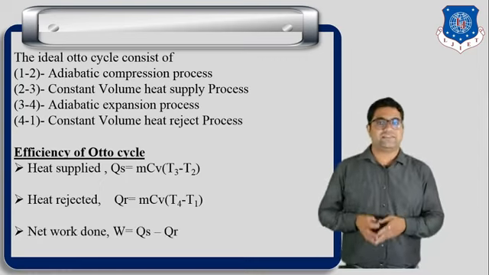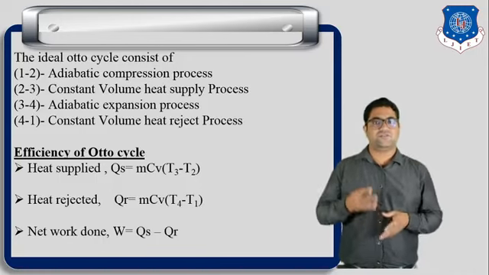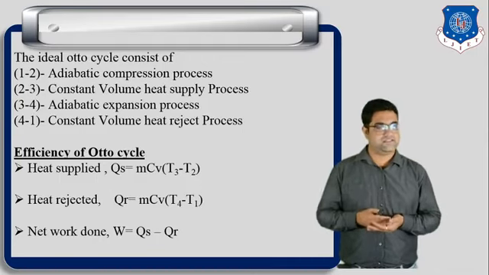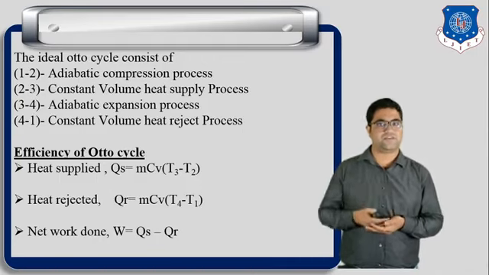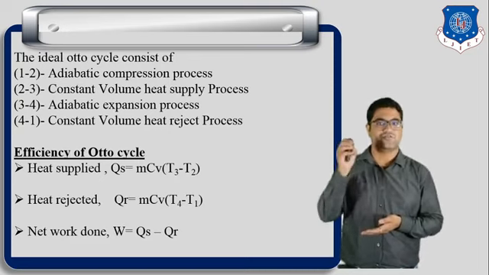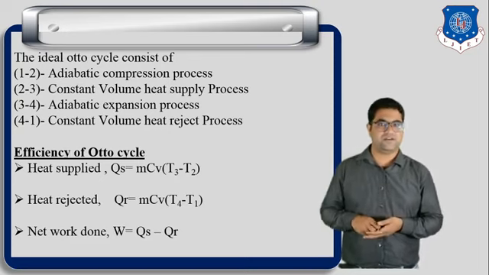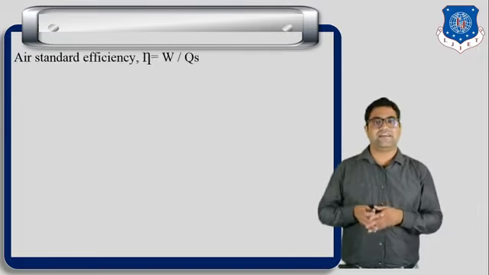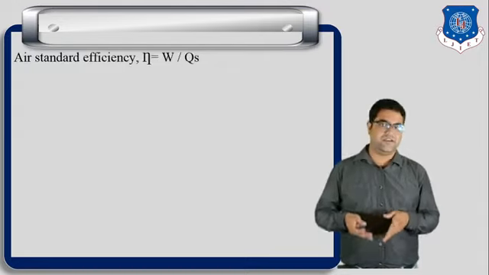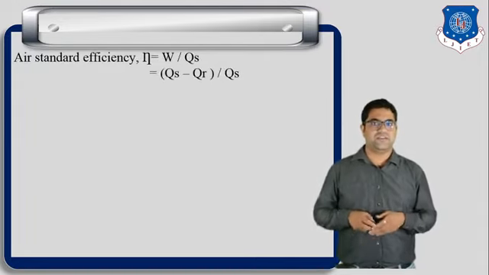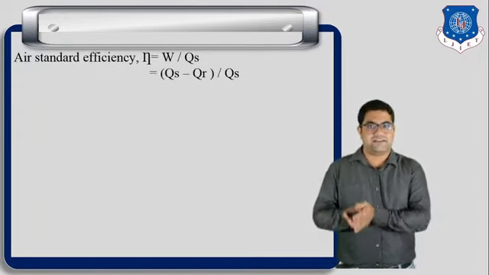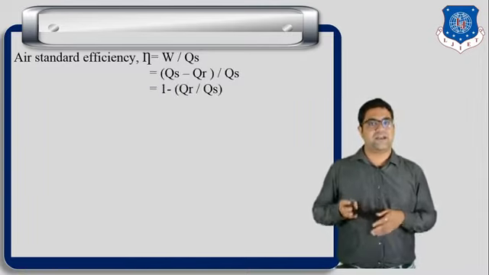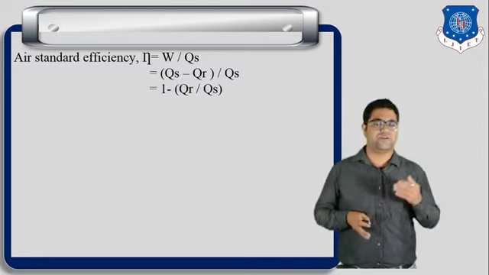Okay. Now next is the net work done. So the work done is equal to heat supplied minus heat rejected. We know both the equations of heat supplied and heat rejected, so from this we can find the net work done. We know the air standard efficiency is equal to work done divided by heat supplied. So here we can write Qs, that is the heat supplied, minus heat rejected upon heat supplied. So finally we can write 1 minus Qr upon Qs.